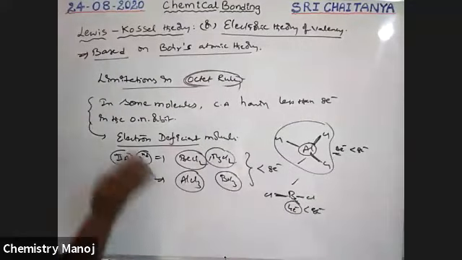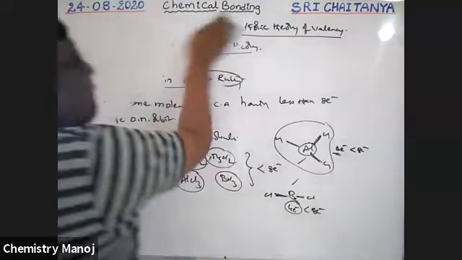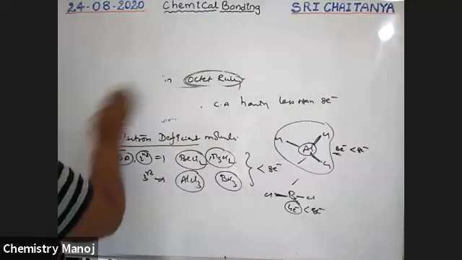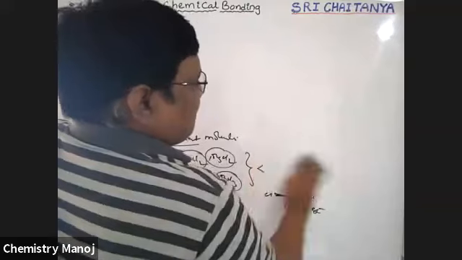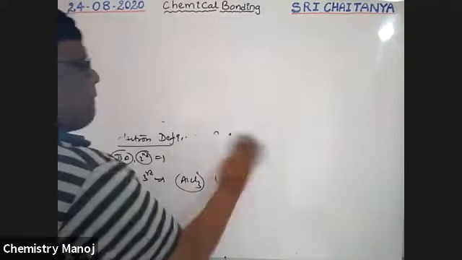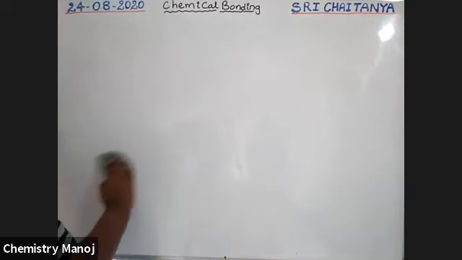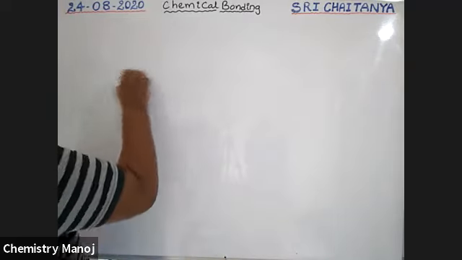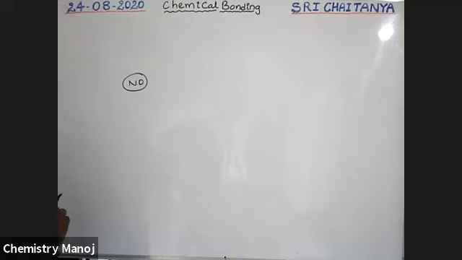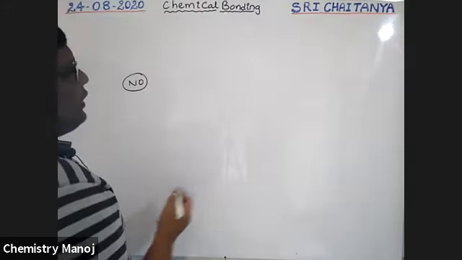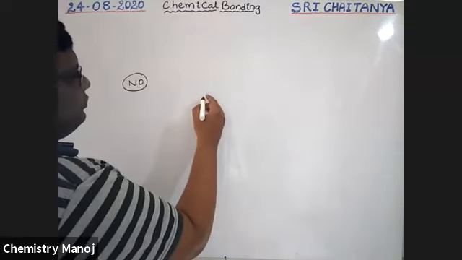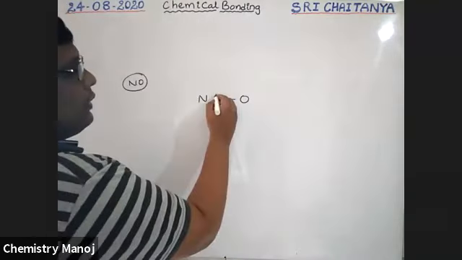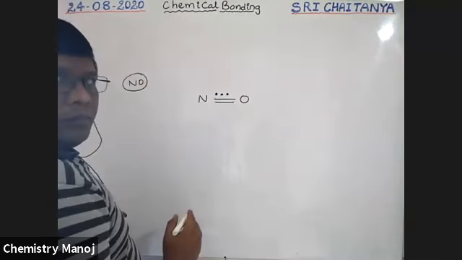See here, in NO, nitric oxide, between nitrogen and oxygen there are 2 ordinary covalent bonds and a 3 electron bond exists.